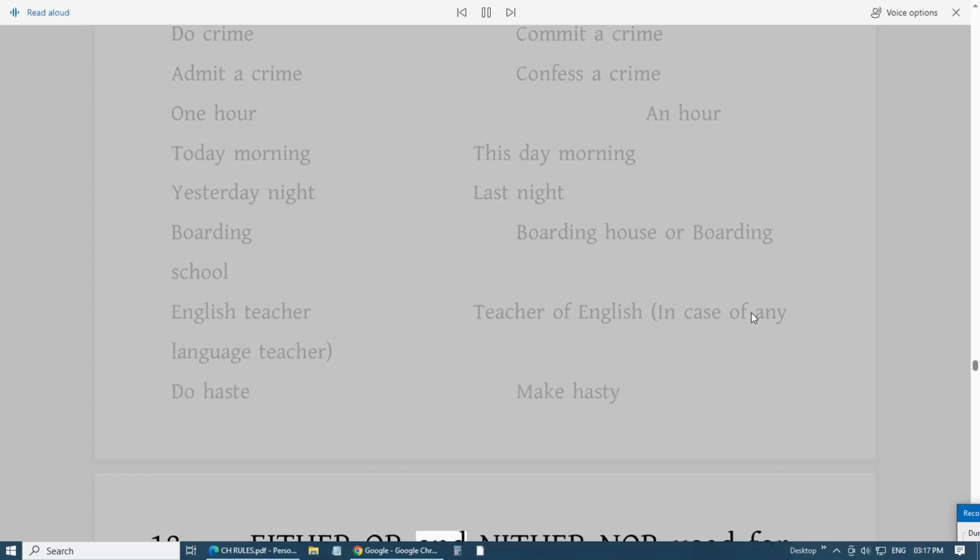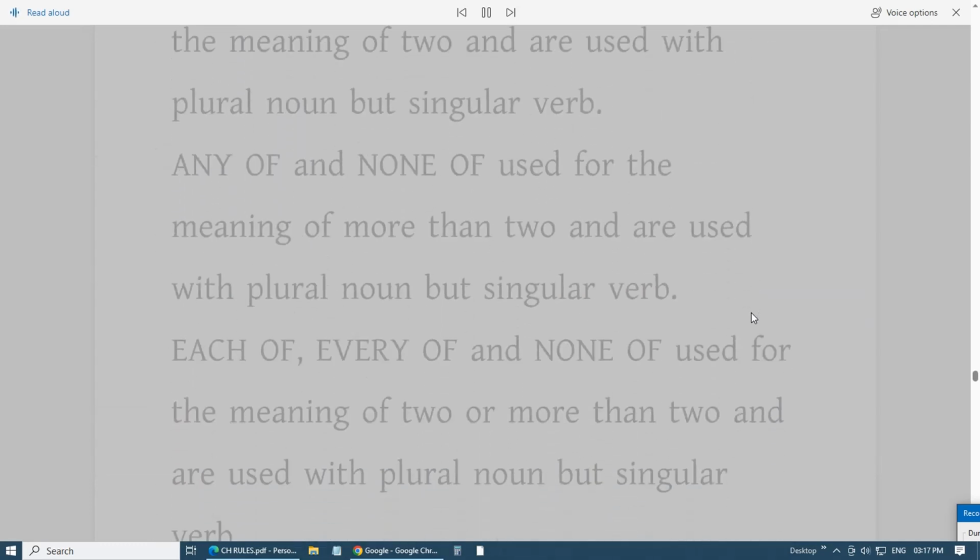18. Either or and neither nor used for the meaning of two and are used with plural noun but singular verb. Any of and none of used for the meaning of more than two and are used with plural noun but singular verb. Each of, every of and none of used for the meaning of two or more than two and are used with plural noun but singular verb.